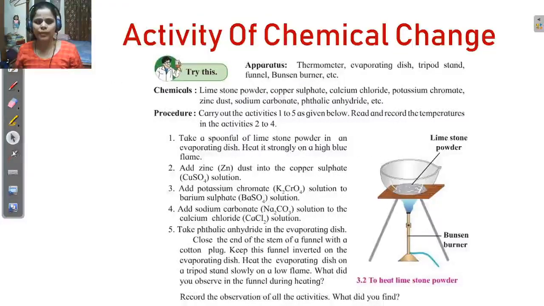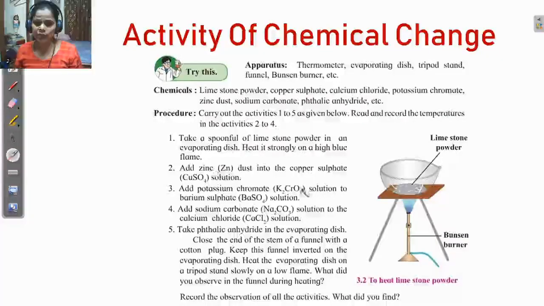This is an activity from your textbook, students, and after the school opens, we will do all five activities given here in our lab. For now, just read these activities. The first activity lists the apparatus and chemicals. Take a spoonful of limestone powder in an evaporating dish and heat it strongly, and observe what you find.